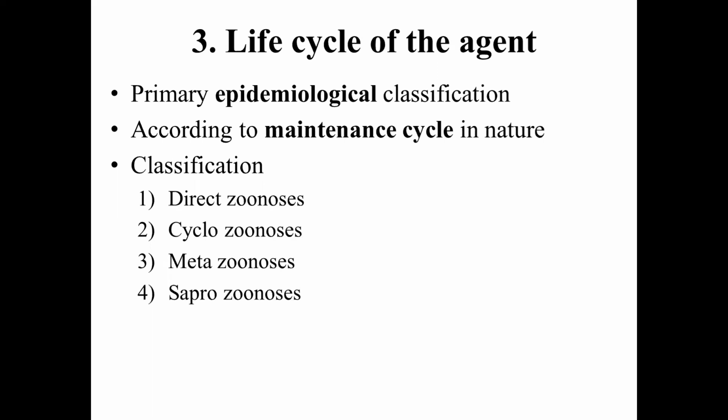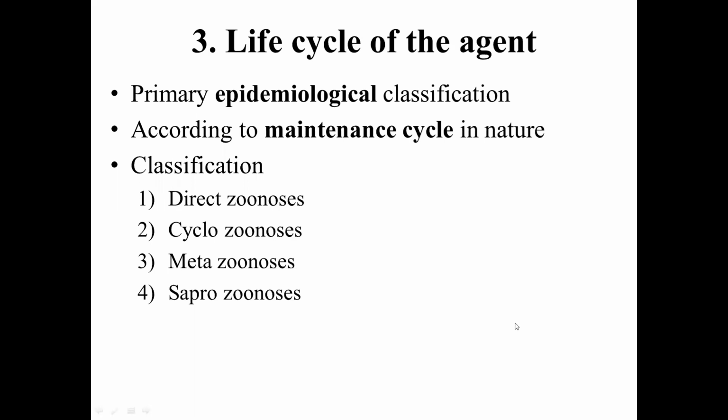Then what is the major difference between these 4 classes of zoonosis? The major difference is how the agent is maintained in nature. What is the maintenance cycle and what is the epidemiology?